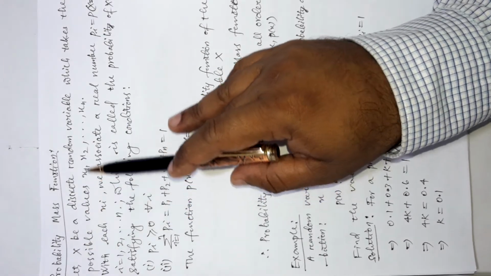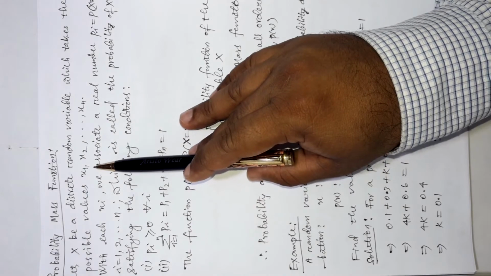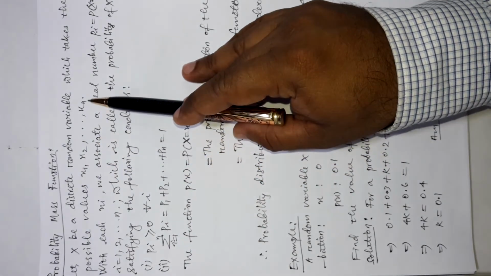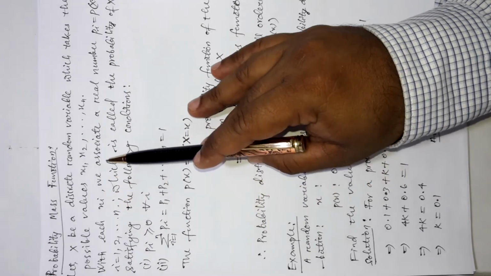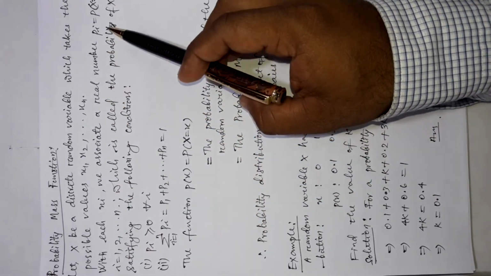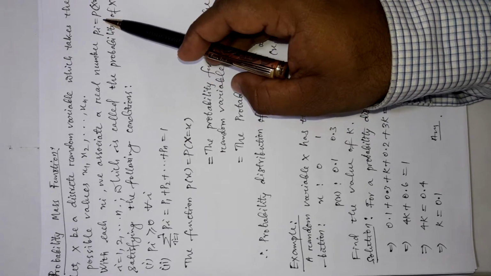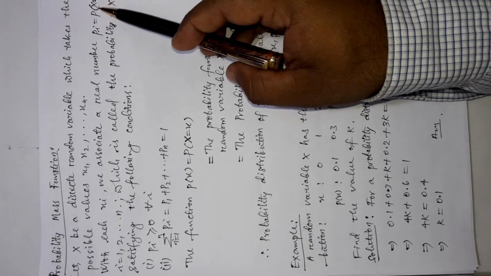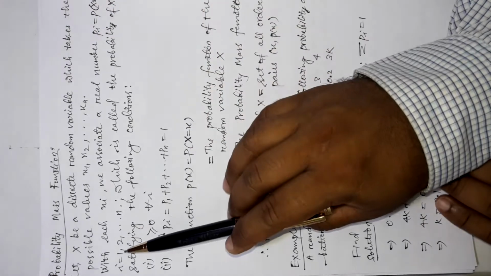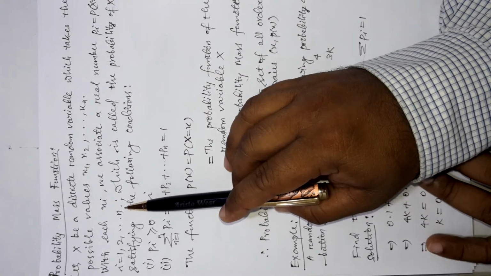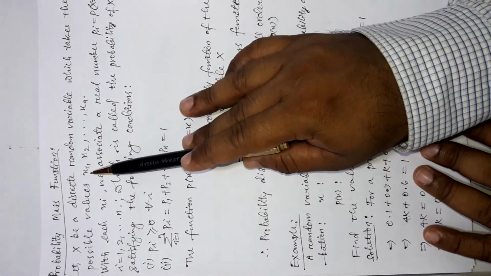So let x be a discrete random variable which takes the possible values x1, x2 up to xn. With each xi, we associate a real number pi, which is equal to the probability that the random variable x is equal to xi, where i is from 1 up to n. That means with each of the values, what are xi here?